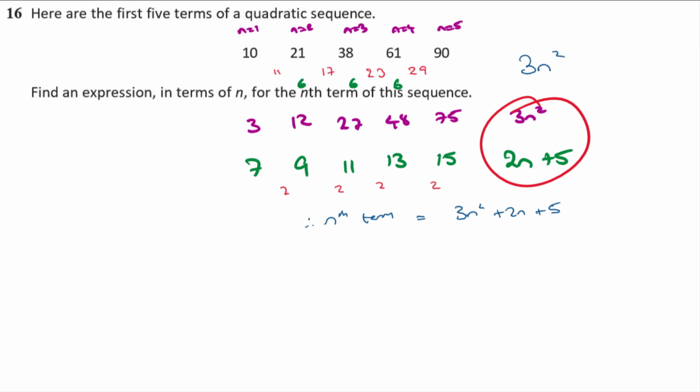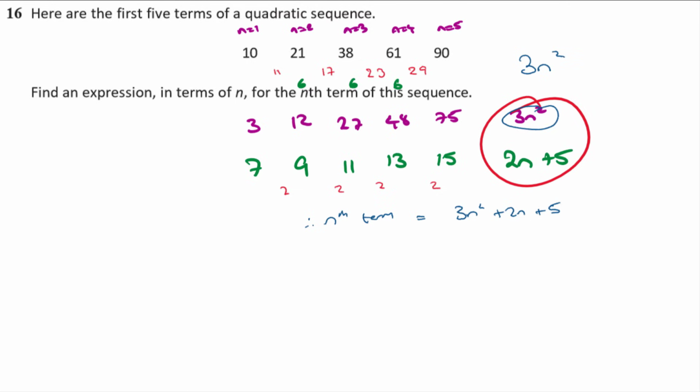Now the reason I'm not so fond of this method is that, you know, why 3n squared? Do you even know why you have to halve it there? It's just kind of learning a way of doing something. You don't really understand why it is what it is. Well, that's the reason why I don't particularly like it. So we're basically teaching students how to do something. We're not teaching them why.